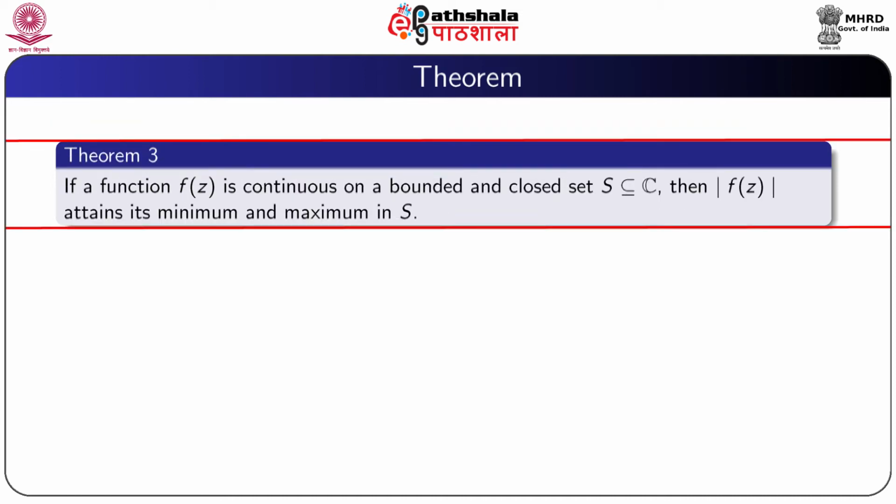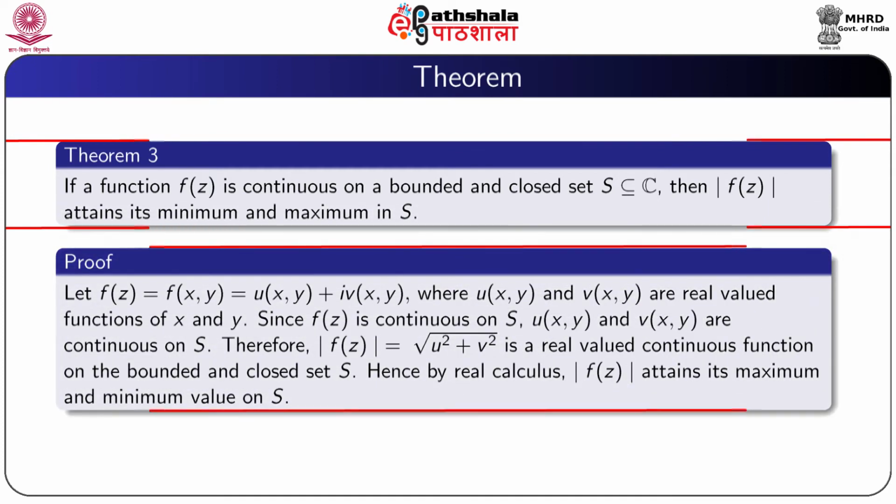We prove another result. If a function f(z) is continuous on a bounded and closed set S, which is a subset of C, then mod f(z) attains its minimum and maximum in S. So, here f(z) is equal to f(x,y) is equal to u(x,y) plus i v(x,y), where u and v are real valued functions of x and y.